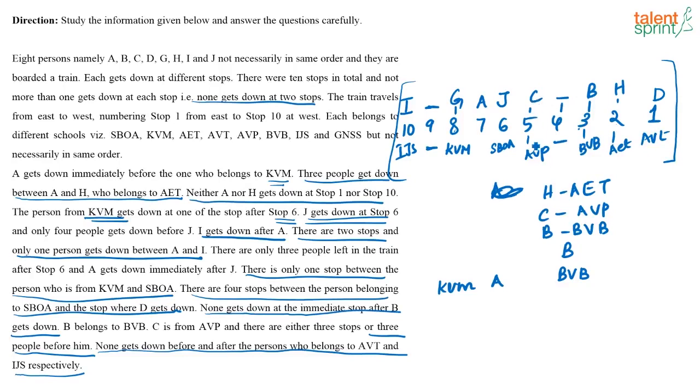So the answer that you get will be D belongs to stop 1 AVT, H belongs to stop 2 AET, B 3 BVB. This is a stop where nobody gets down. Then at stop 5 you have C who belongs to AVP. Then at 6 you have J belongs to SBOA. And at 7 it is A. Now where does A belong to? A should be the last one, no? Left there is GNSS. A should be GNSS. Then 8 you have G from KVM. 9 is nobody gets down at stop 9.